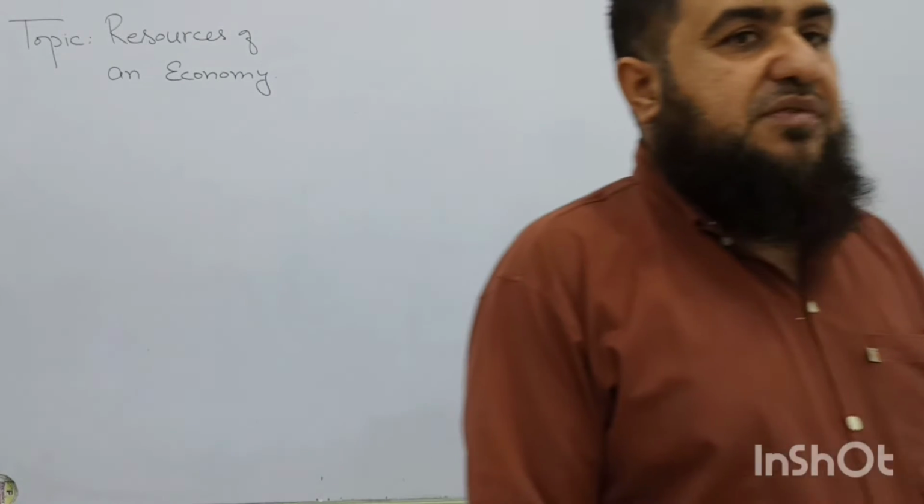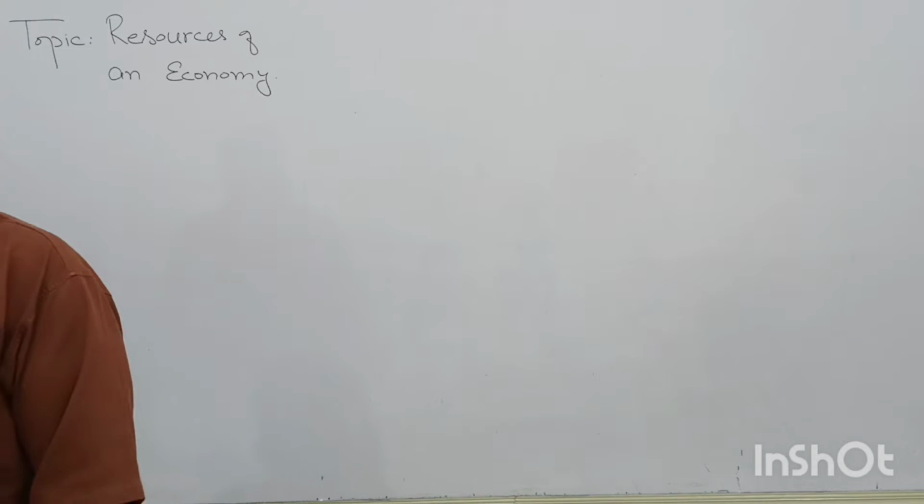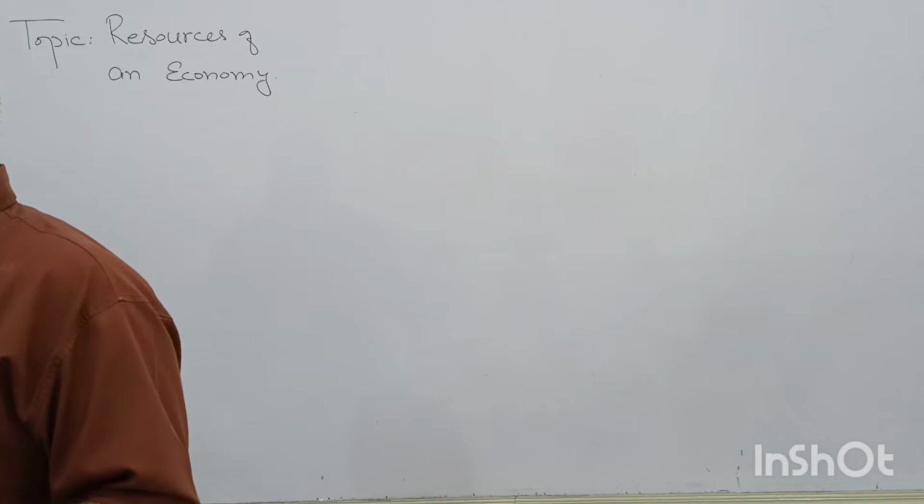Okay, today we are formally starting our AS Economics class. Yesterday it was a brief introduction about the subject, that why do we study economics and how it is a social science. As I mentioned, it is a social science because it comes from the society. Now, if we are going to study economics, what it is about? It is about how to fulfill the maximum of unlimited human wants within the limited resources of an economy.